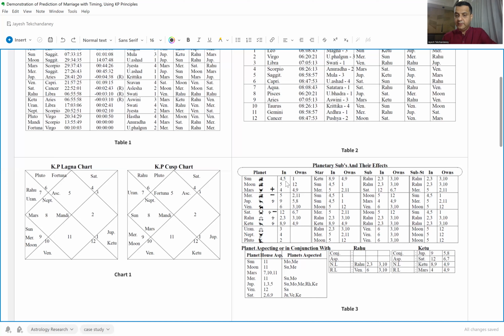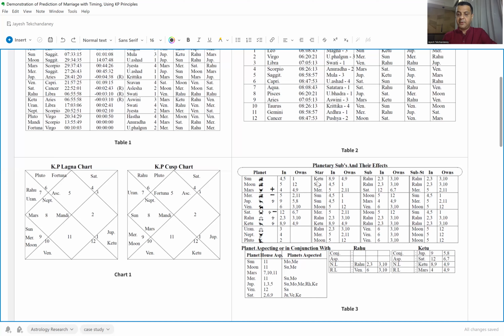Planets which do not fall near the cusp will just deliver the results of the house in which they are deposited. As you can see here, the Moon in the cuspal chart is deposited in the fifth house. So likewise, the table has been generated. That is the position of the planets, and then the constellations in which each planet is deposited.